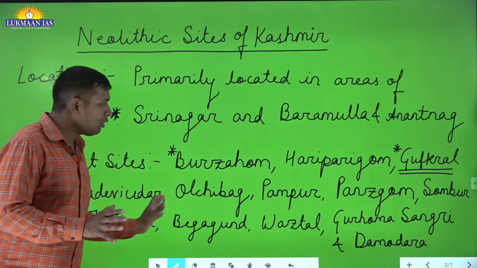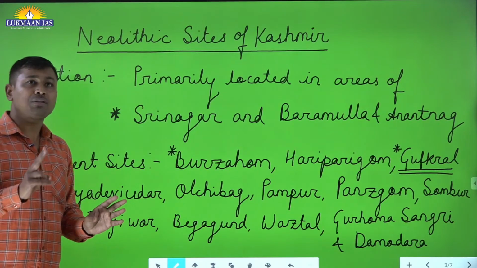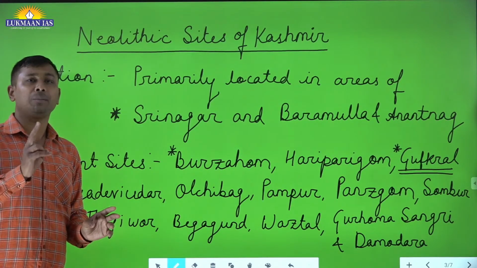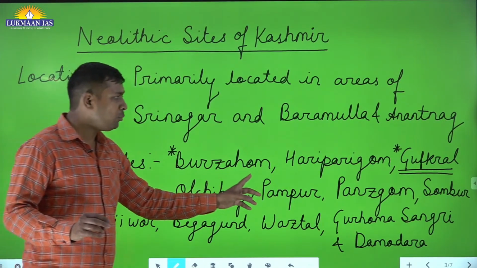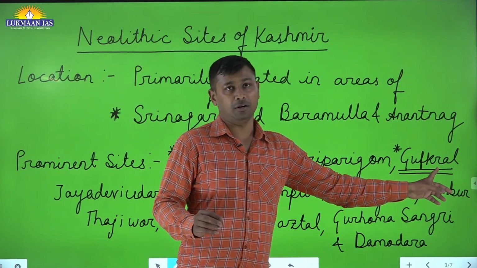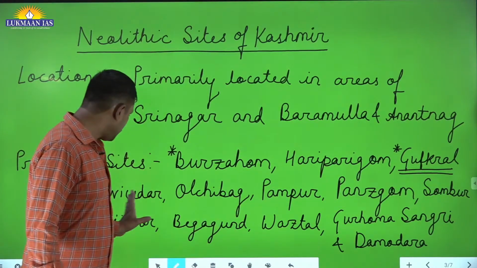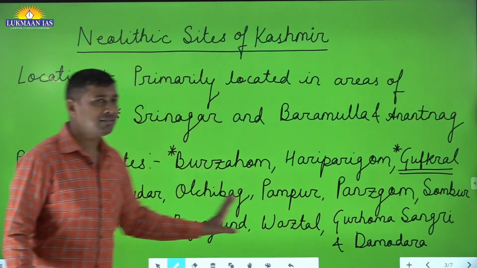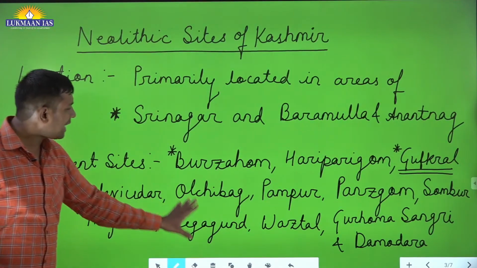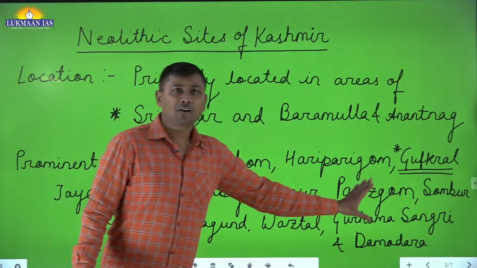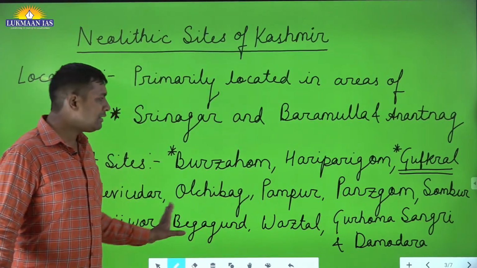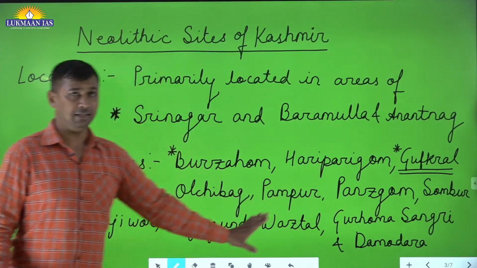Out of all these sites, 2 sites which all of you need to remember are Burzohom and the second one is Gufkral. You don't need to study all these. You just remember that these sites are there, they are of Neolithic age and they are in the Kashmir area. That's it.